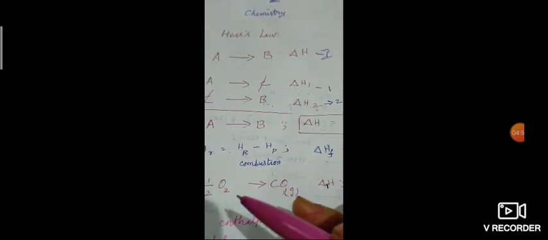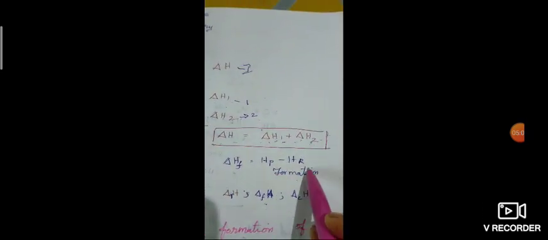If the product contains particular constituent elements, the product can be obtained from those constituent elements in the elemental or free state. That is what is known as formation.